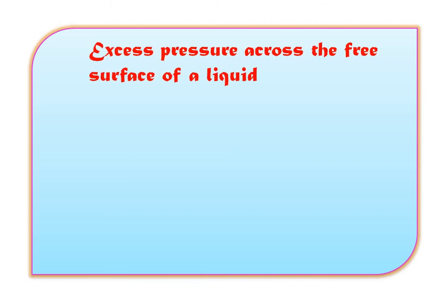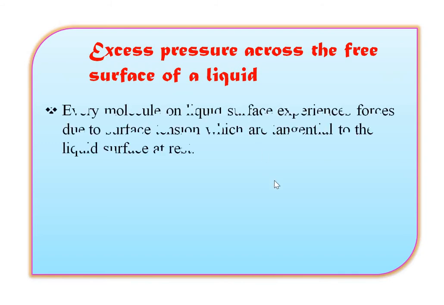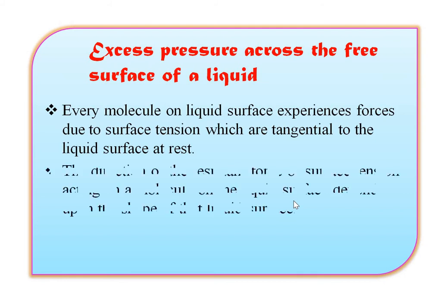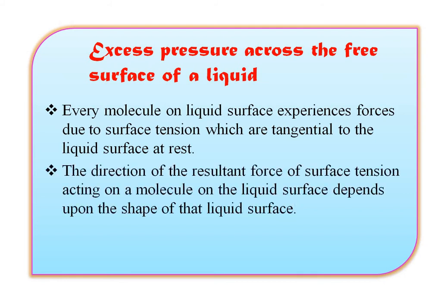Next point is the excess pressure across the free surface of a liquid. Remember, the word used is excess pressure on the free surface of the liquid. As we saw in the previous lecture, every molecule on the liquid surface experiences forces due to surface tension which are tangential, that means parallel to the liquid surface at rest. The direction of the resultant force of surface tension acting on a molecule on the liquid surface depends upon the shape of that liquid surface.